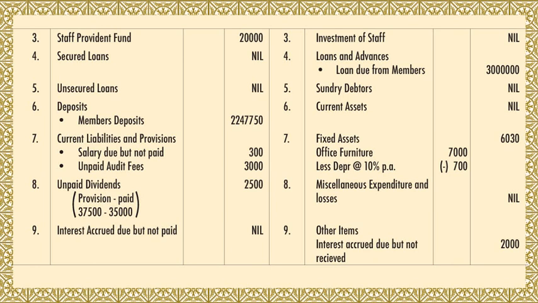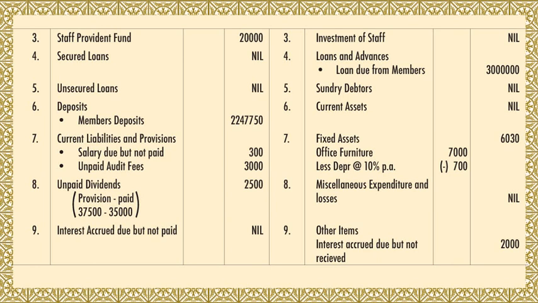Now there is an adjustment 7th, dividend 5% on paid up share capital. You have to calculate paid up share capital, that is share capital minus calls in arrears. Share capital is given as 7,50,000. On that you take out 5%, you get 37,500. So that is going in provision, and the unpaid dividend is minus the paid dividend, that is 35,000, which is given in the trial balance. You deduct that and you get the answer as 2,500 in the outer column.